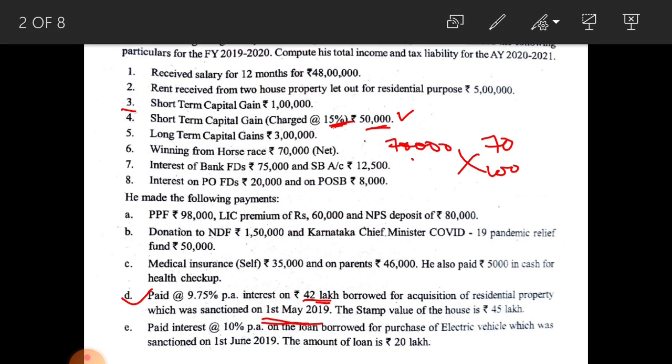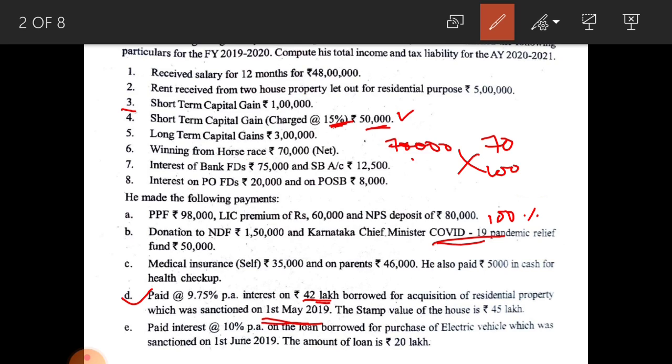This one comes under without limit, 100% deduction is allowable. So, total of section 80G amounts to rupees 2 lakh, that is 1,50,000 plus 50,000.